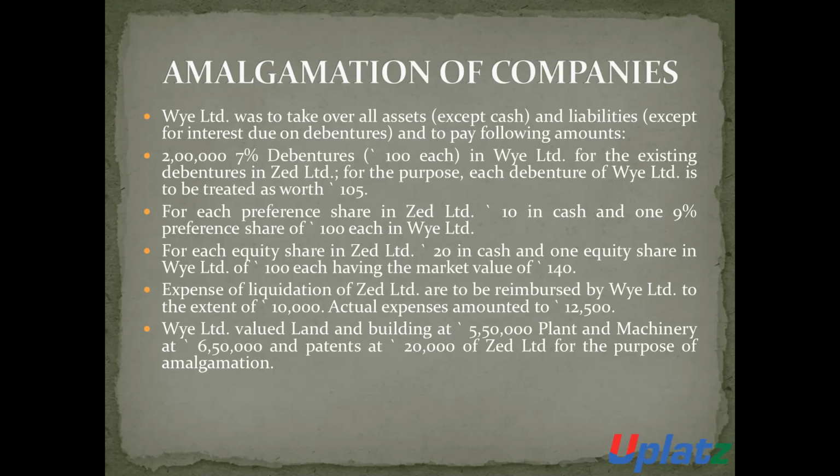The expenses of the liquidation of Z Limited are to be reimbursed by Buy Limited to the extent of 10,000. The actual amount of expenses is 12,500. Buy Limited valued land and building at 5,50,000, plant and machinery 6,50,000, and patent 20,000 of Z for the purpose of amalgamation. This is the revaluation.